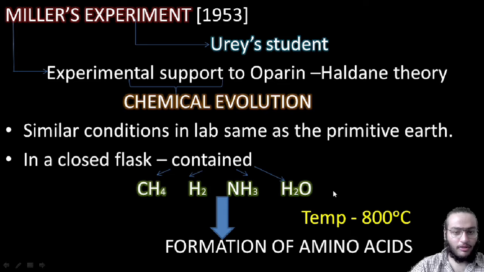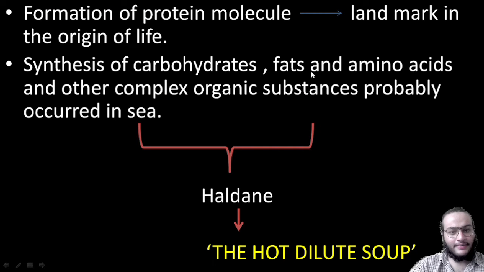Many other scientists performed the same experiment and they found the formation of different organic molecules like nucleic acids, carbohydrates, etc. So the formation of a protein molecule was a landmark in the origin of life. Synthesis of carbohydrates, fats and amino acids and other complex organic substances presumably occurred in the sea. This was given by Haldane and he called it the hot dilute soup, because the temperature was high and many reactions were happening in the sea.